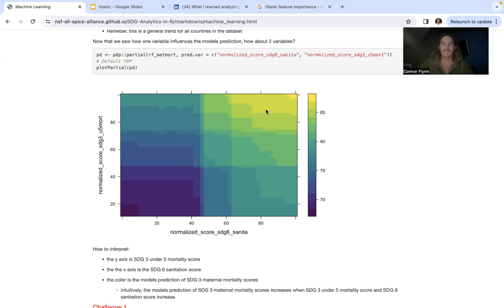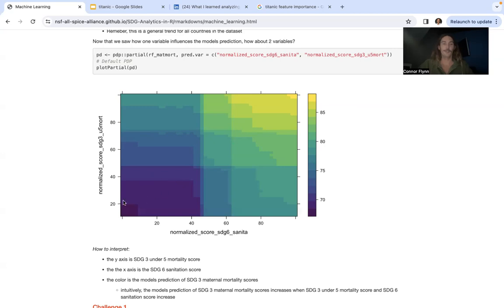So we see here this very bright yellow is the highest prediction of maternal mortality score. And that's when the normalized scores for sanitation and under 5 mortality are very high, very close to 100. And that intuitively makes sense. When those scores are very high, our model is predicting that the maternal mortality score is also very high.